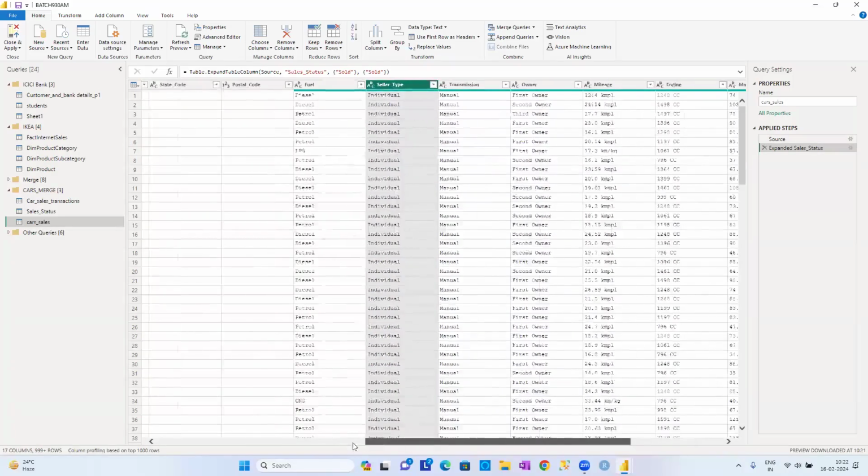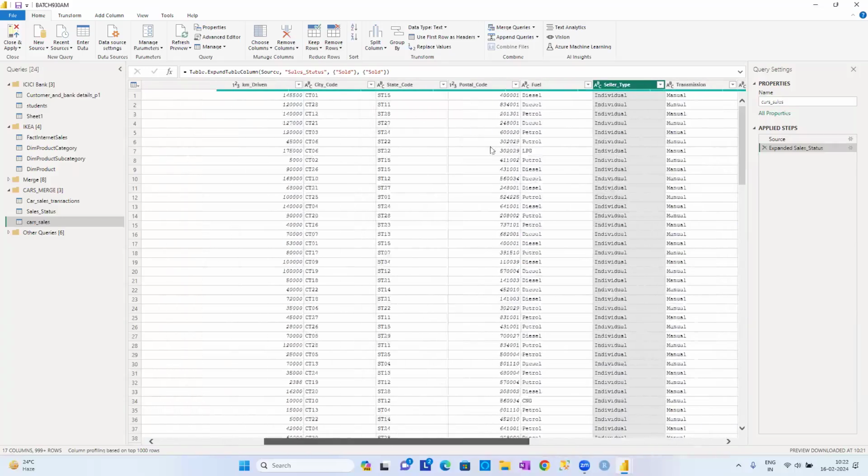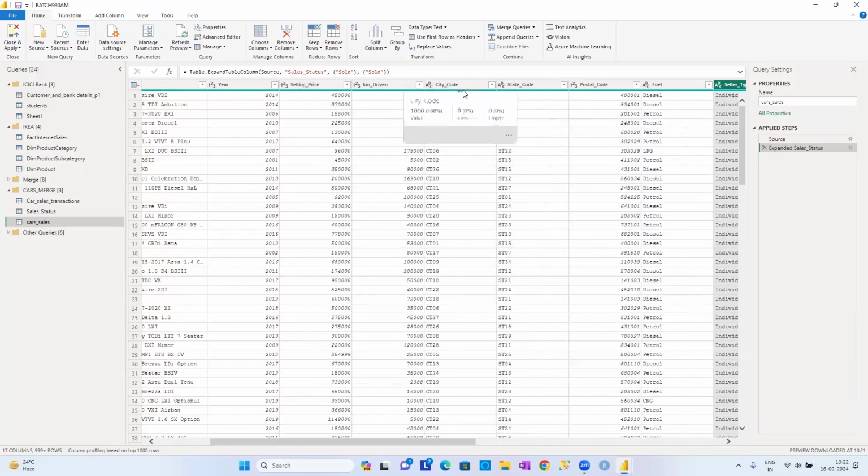But let us say I want to know from which country, which city, or which state this particular sale has been done. Some of them have been done in Hyderabad, some in Mumbai, some in Chennai, some in Bangalore. It's like pre-owned cars, used car sales, guys, with companies that sell pre-owned cars.